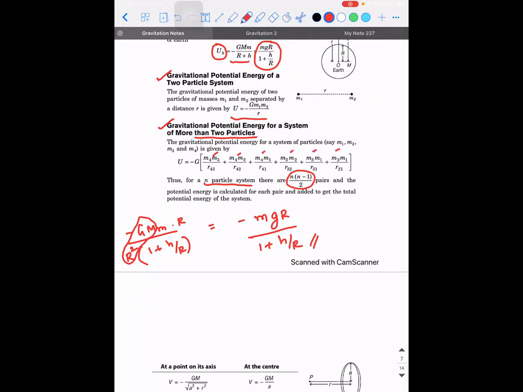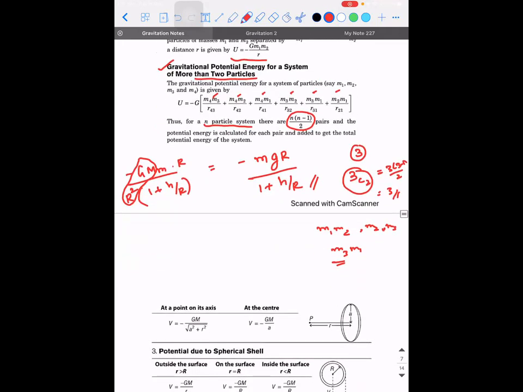Suppose you have three objects in your hand. If you want to write the gravitational potential energy of the system, then you will have 3C2 number of terms. That is nothing but 3 into 3 minus 1 divided by 2, which will give us 3. You will have three terms. What are the three terms? It will have m1 m2, m2 m3, and m3 m1. Okay. Guys, I hope it is clear. Yes, sir. Right. Next is, wait, I think I missed a page.